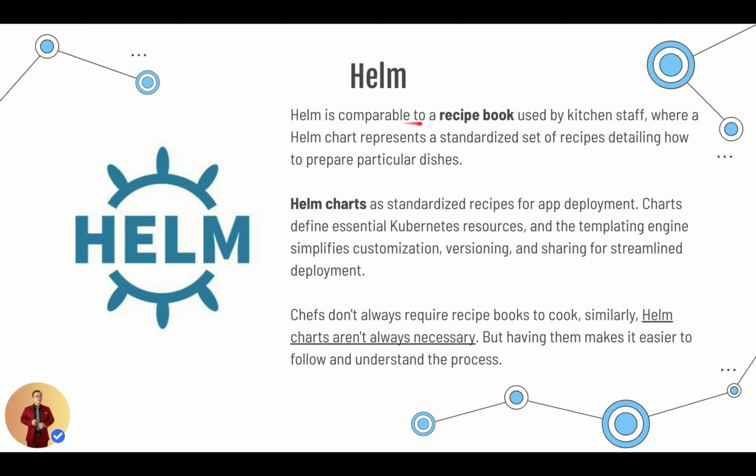Helm is comparable to a recipe book used by kitchen staff, where a Helm chart represents a standardized set of recipes detailing how to prepare particular dishes. Helm charts as standardized recipes for app deployment. Charts define essential Kubernetes resources, and the templating engine simplifies customization, versioning, and sharing for streamlined deployment. Chefs don't always require recipe books to cook. Similarly, Helm charts aren't always necessary, but having them makes it easier to follow and understand the process.